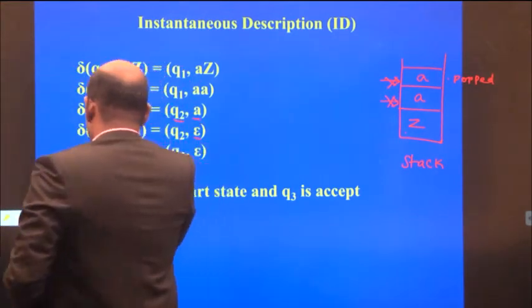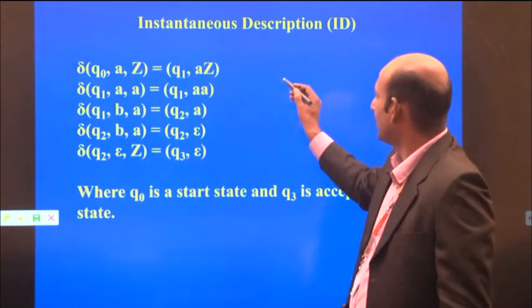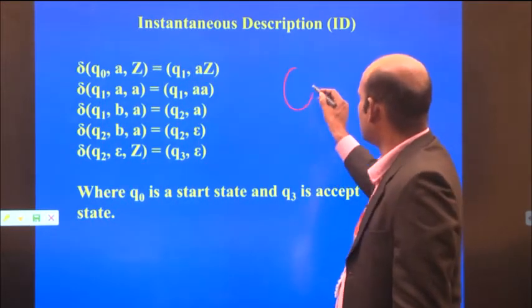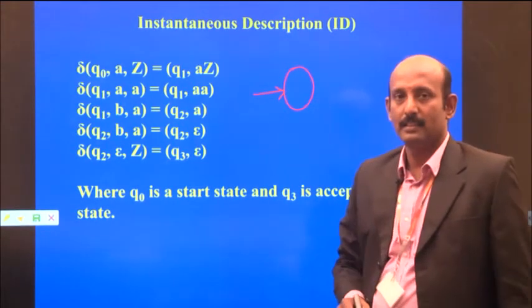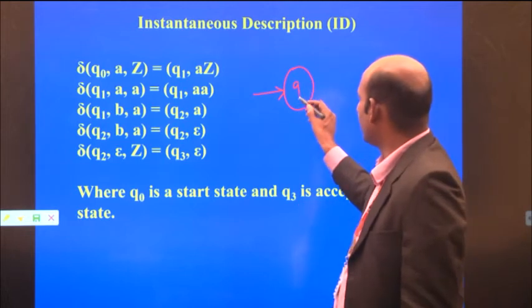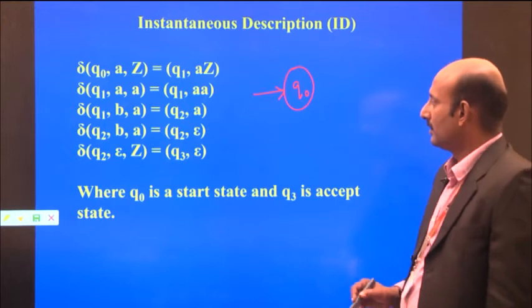So we can build the pushdown automata. The starting state is circled, and we label it Q0.